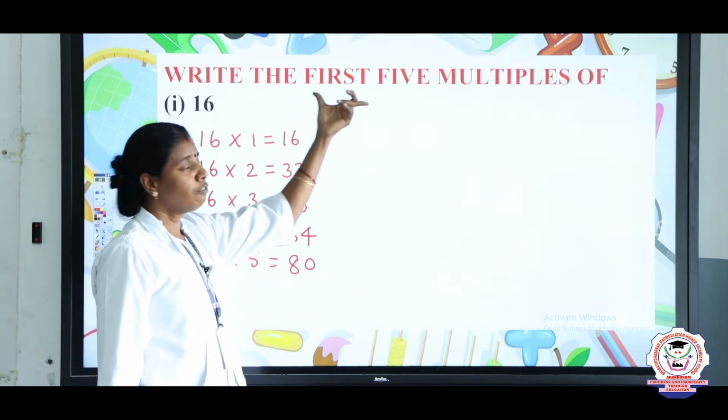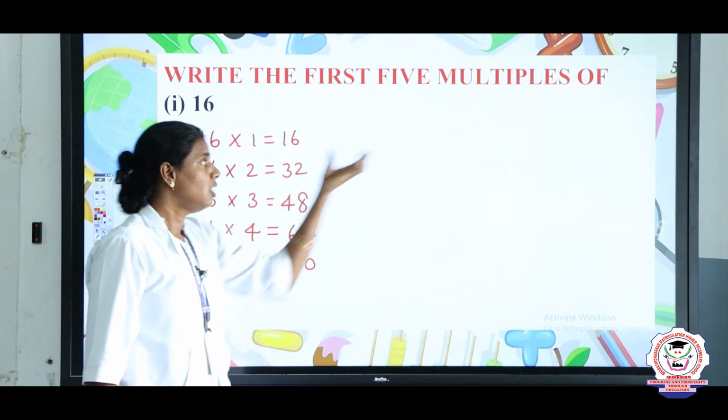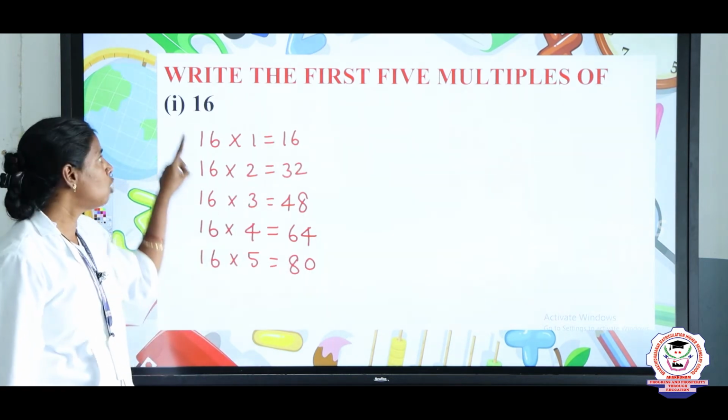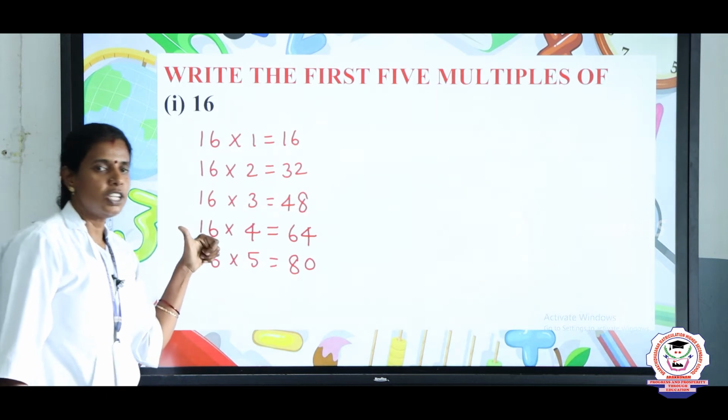They ask us to find the first 5 multiples. So 16 to 80 are the first 5 multiples of 16. Is it clear, children?